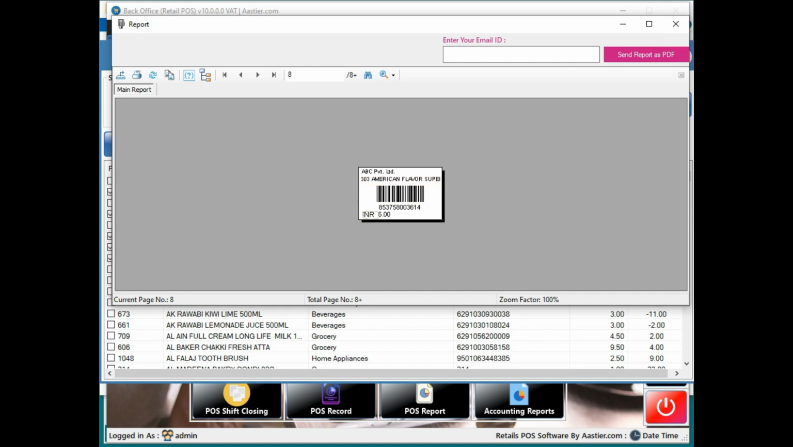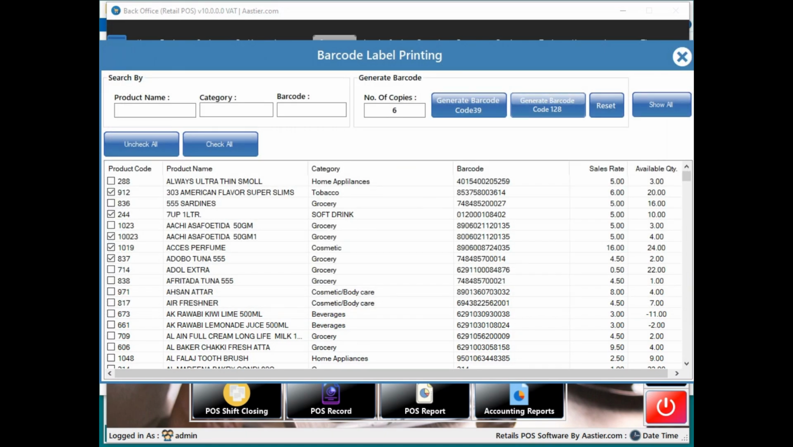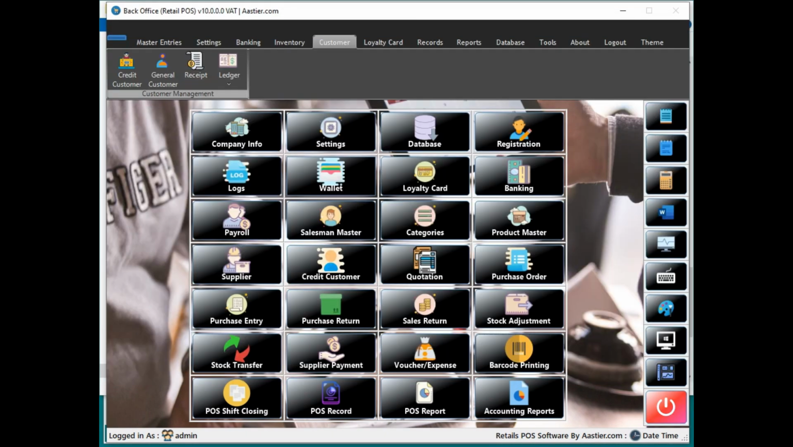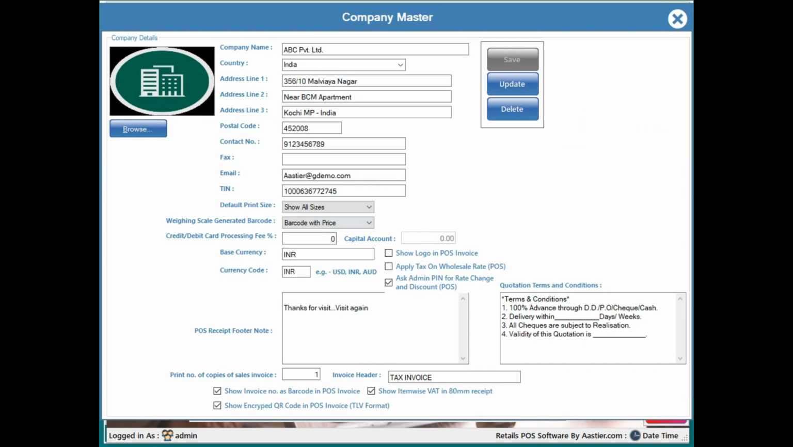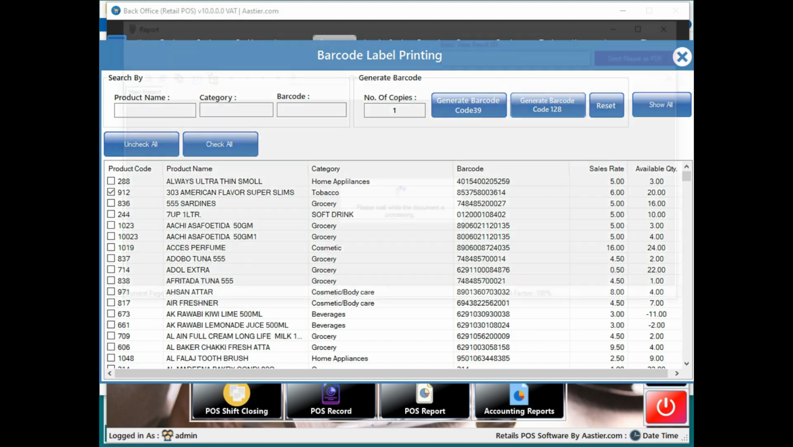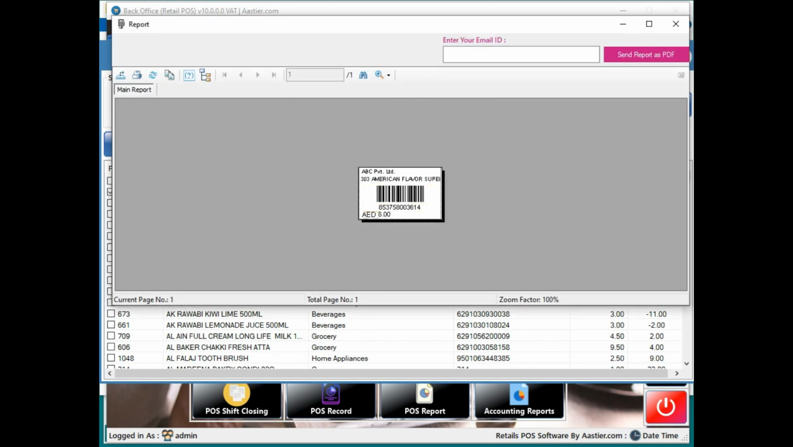Currency you can just update it from the back end. I'll show you in case if you wanted AED, then I'll show you how to make it. 1 minute. See, the currency is changed over here.